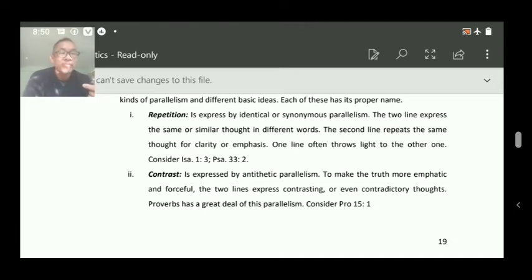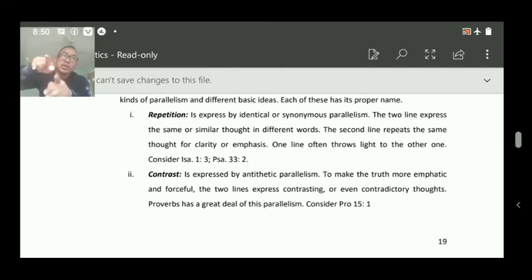Consider Proverbs 15:1. Now, see, it is not contrasting to each other, but the first line and the second line are contrasted by the word but. By doing this, it brings more clarity to the meaning of the sentences. So when Hebrew poetry is written, it goes together like this. Sometimes the second one will make clearer the first one, and here it is contrast.